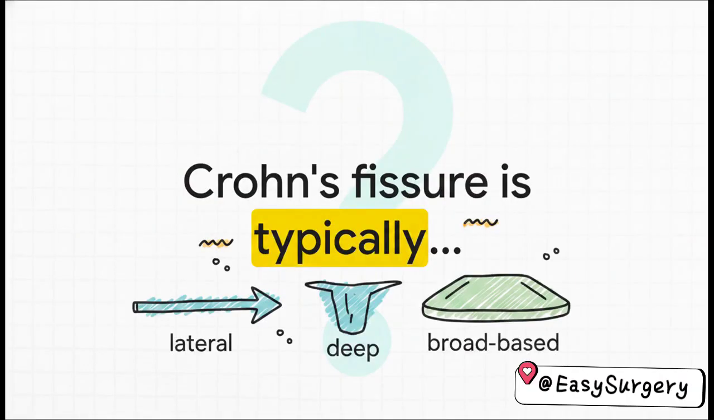Question 49. A fissure associated with Crohn's disease is typically what? Well, we need three very specific adjectives here. They are lateral, deep, and broad-based. Say them with me. Lateral, deep, broad-based. If you see those three words clustered together on test day, you are looking at a Crohn's fissure.